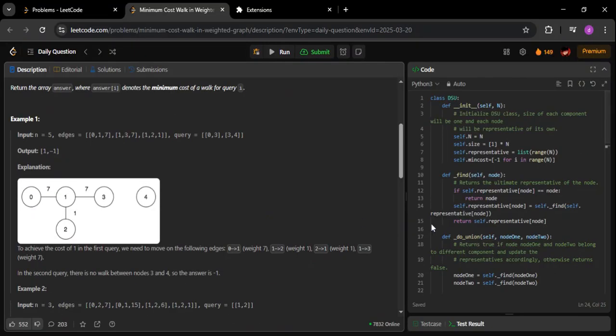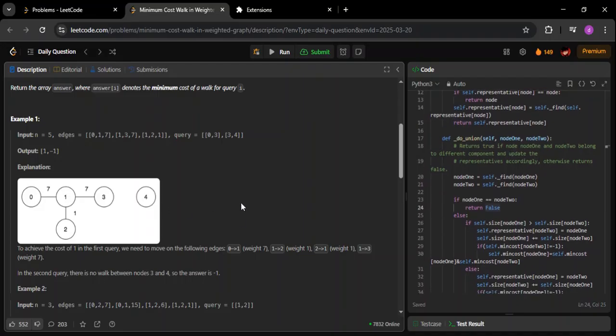So again I will repeat. If you do AND of two numbers, let us say 7 and 1, either the answer will decrease or it will remain the same. Remember, the answer will never increase.